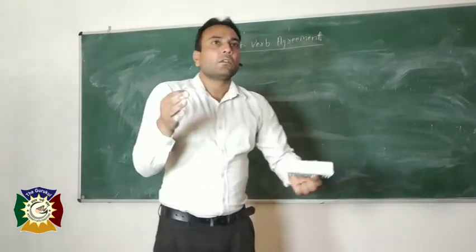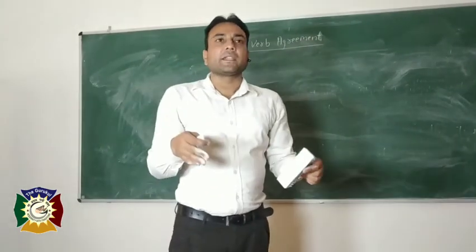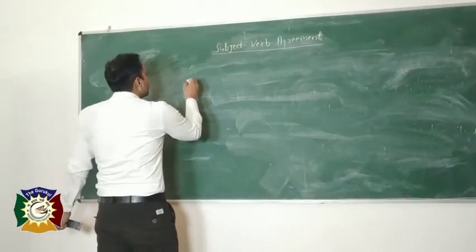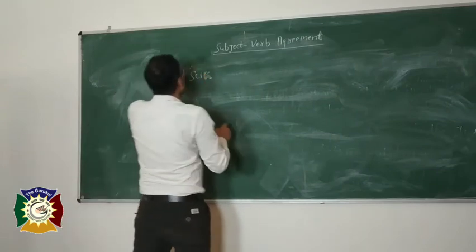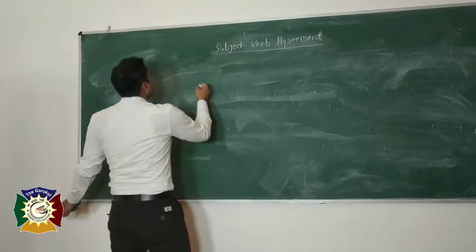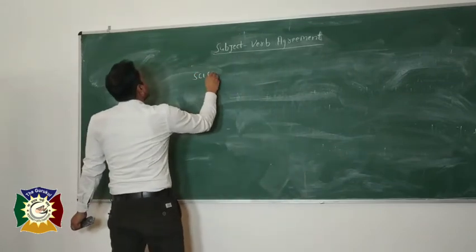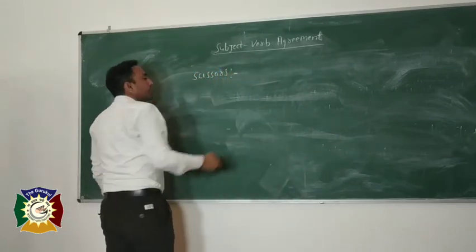I am going to make you understand by giving some examples, like scissors.